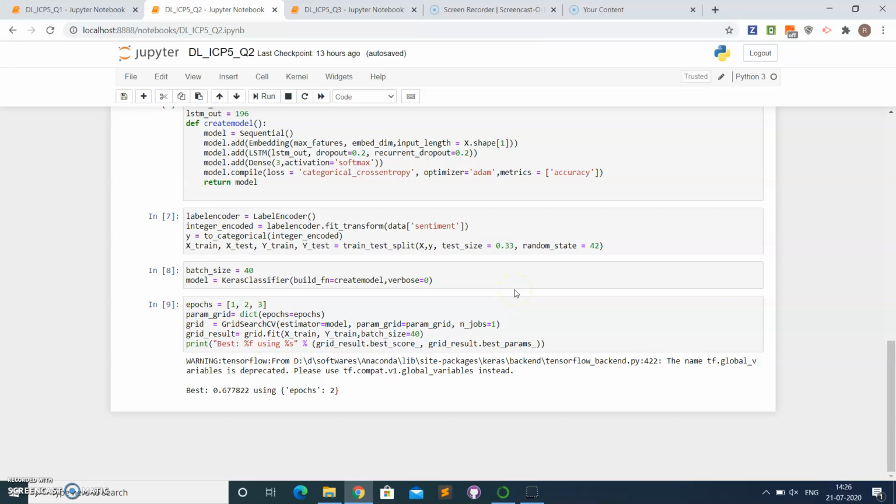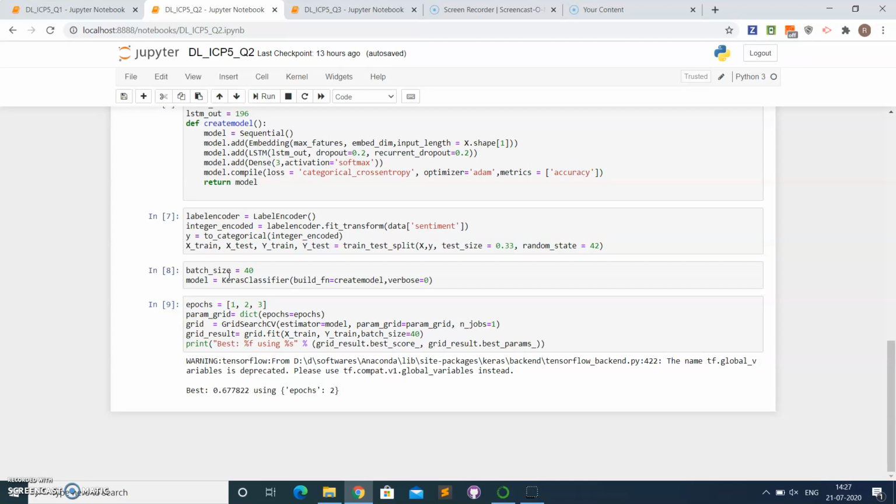The new parameters that we are using here, as you can see, are the batch size as well as the epochs of the param grid. Basically what this grid search CV does is it auto-tunes the hyperparameters and gives the result of which combination of hyperparameters has given the best accuracy.